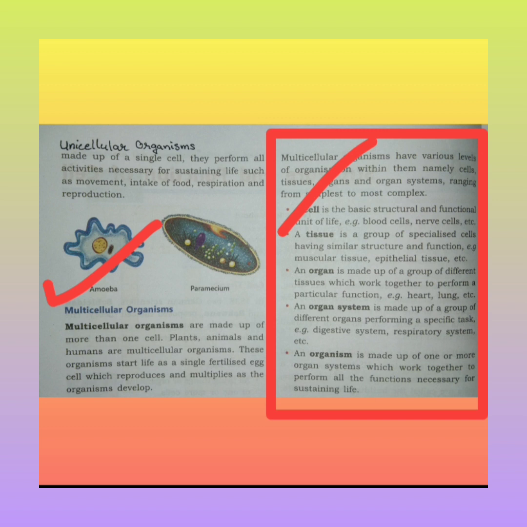Then an organ. An organ is made up of a group of different tissues which work together to perform a particular function. Example, heart, lungs, etc. As I told you in my previous video. Then an organ system. An organ system is made up of a group of different organs performing a specific task. Example, digestive system, respiratory system, reproductive system, etc. Then at last, the most complex form, an organism.